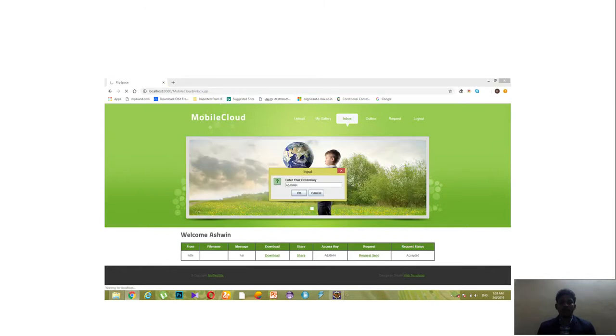Next, the access key. After entering the access key only, we can download the file. Otherwise, we can only view the format. With the key we can download and share the file. The access key is a major part, and the access key will be generated by user 1, and user 2 will be the owner of the file after getting the access key.